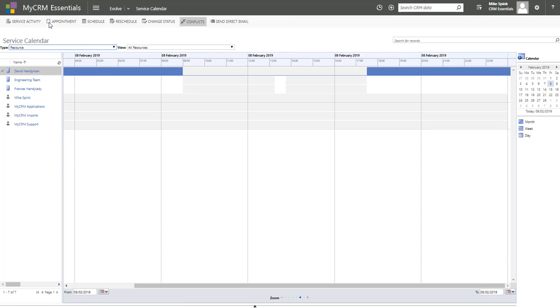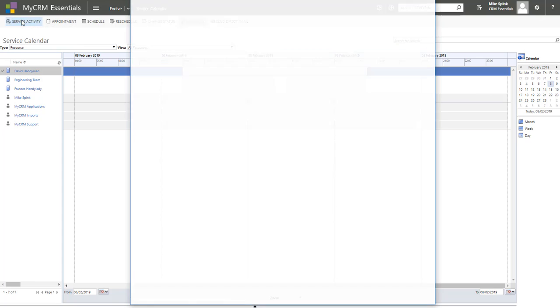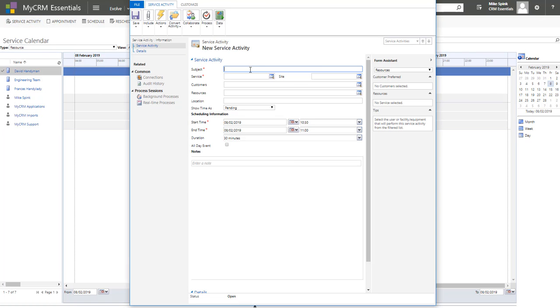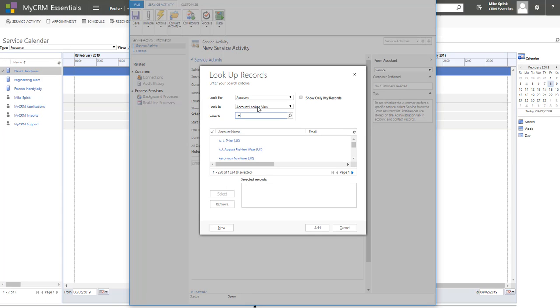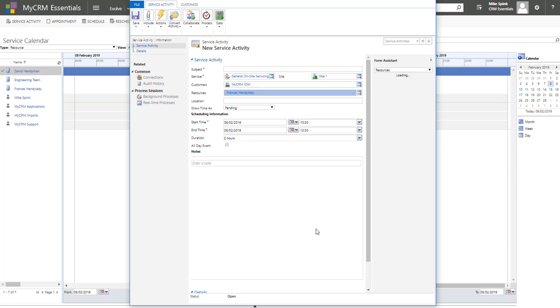We're going to start by creating a service activity using the manual method. You look up the type of service. These would be predefined. They can be defined in real time, of course. You look up the account. In this particular case, we're using ourselves, MyCRM on the Isle of Wight, and we look up a resource. Actually, under facilities and equipment, we have Francis Handy Lady, and that's the person that we're going to assign.